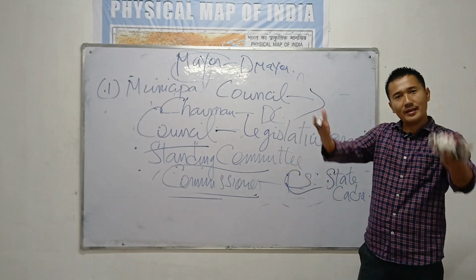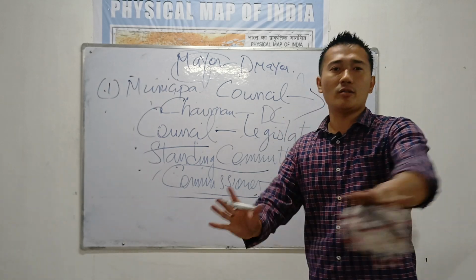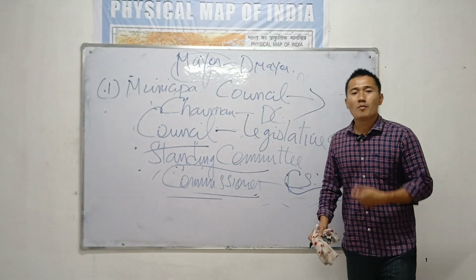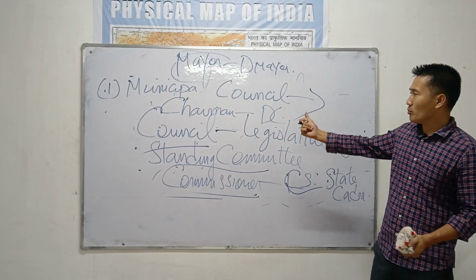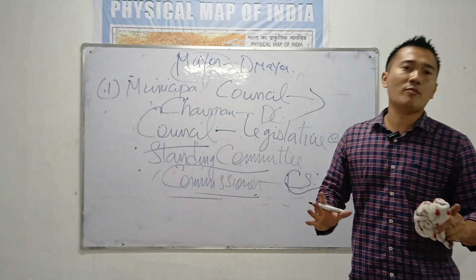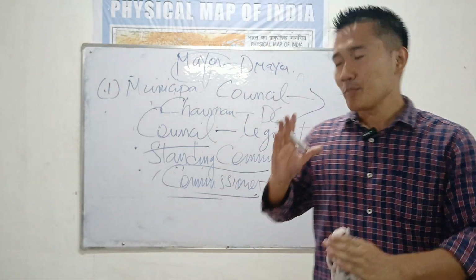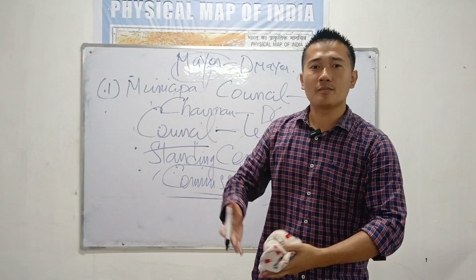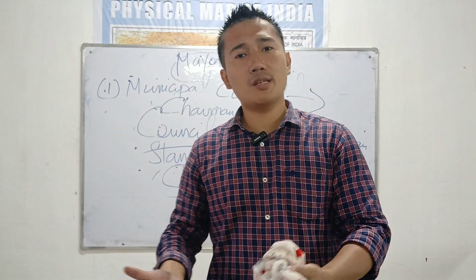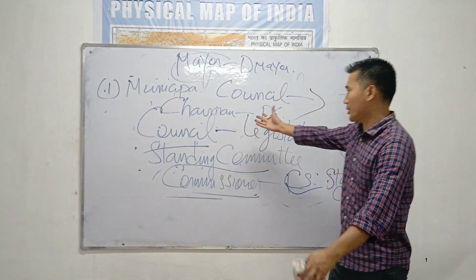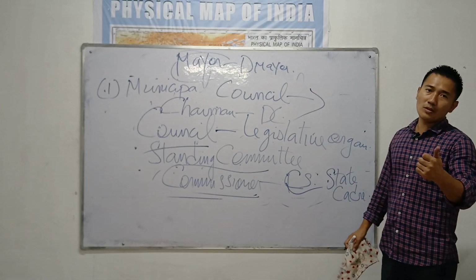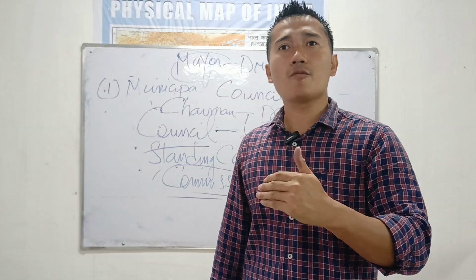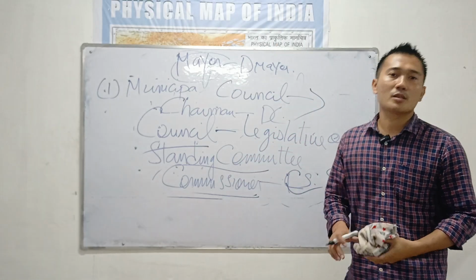Why? Because they are directly elected by the people from your ward, from your cities, from Dimapur or from Bokajan ward. You got elected, so you're too powerful. And remember, they're all elected for 5 years and they are to serve the people. 18 functions, we all know: water supply, sanitation, electricity, urban development, all this is to be done by these bodies. So this is all about the municipal council. Another type of urban local government you will find in small cities.